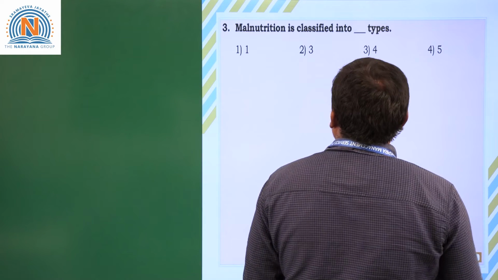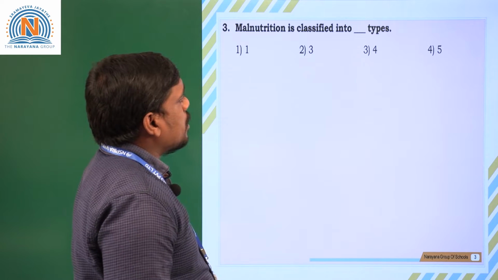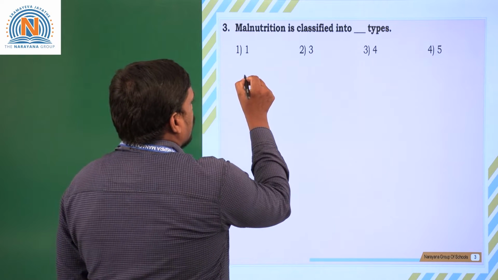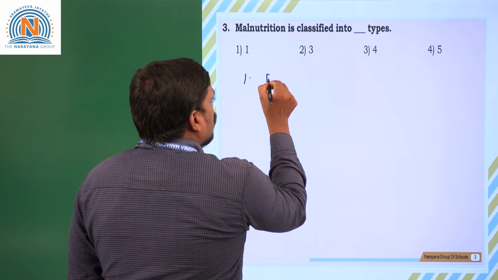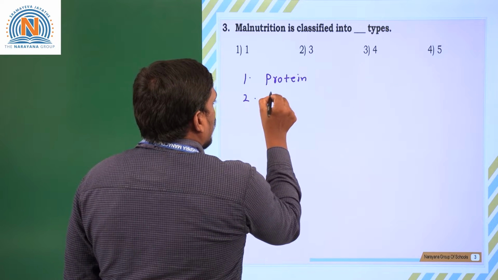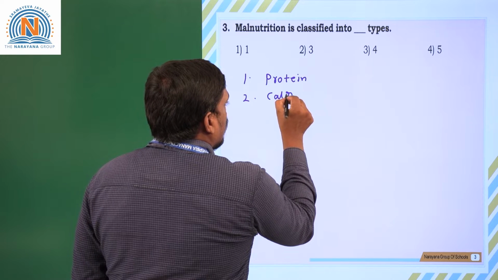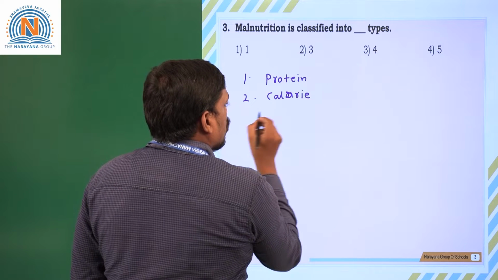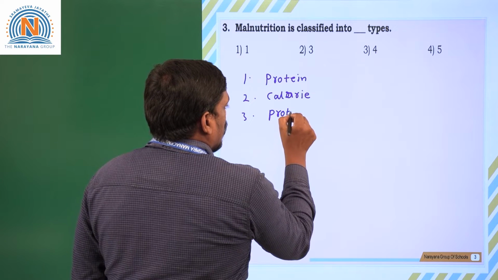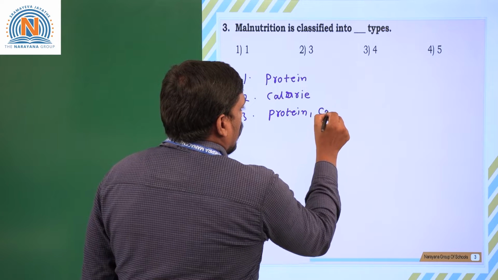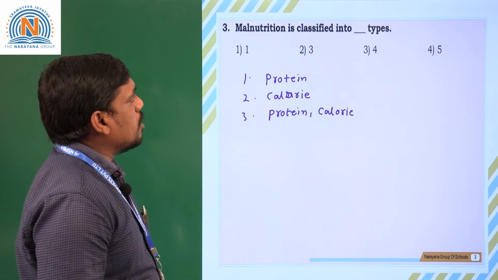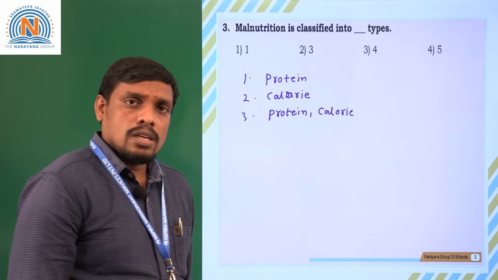Moving on to the next question. Malnutrition is classified into dash types. So malnutrition is classified into three different types. First one, protein malnutrition. Second one, calorie malnutrition. And the third one, protein calorie malnutrition. So these are the three different types of malnutrition which are seen.